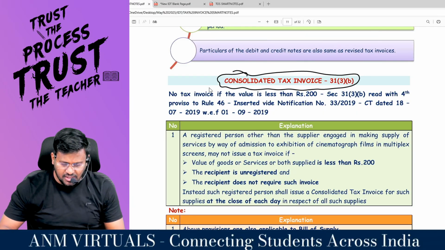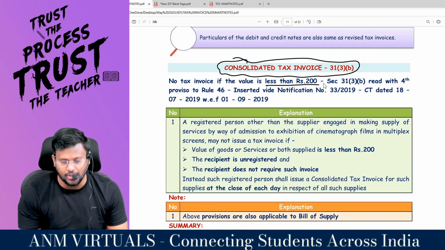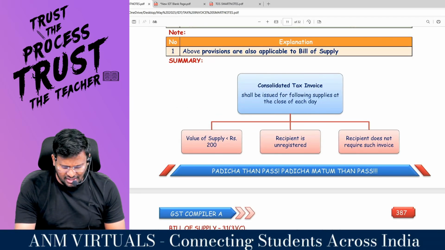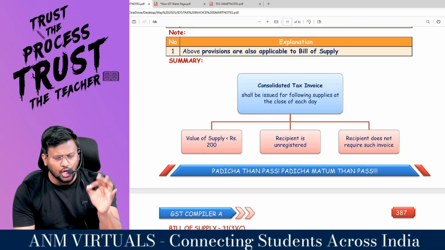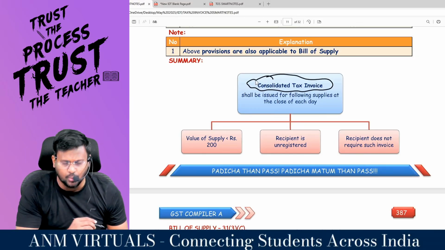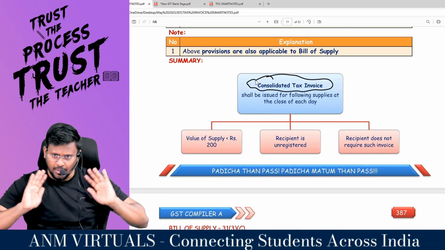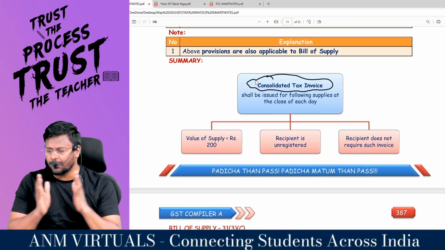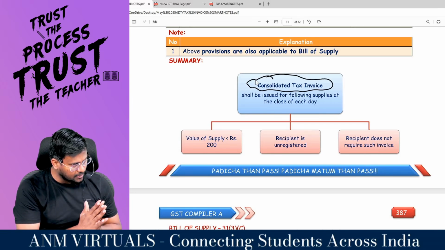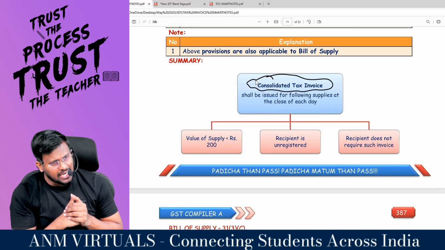There is a concept that no tax invoice is needed for value less than how much? If these 3 conditions are satisfied, instead of issuing a tax invoice, you can issue a consolidated tax invoice. That is on a daily basis. If you are a supplier of either goods or services, and your value of supply is less than 200.